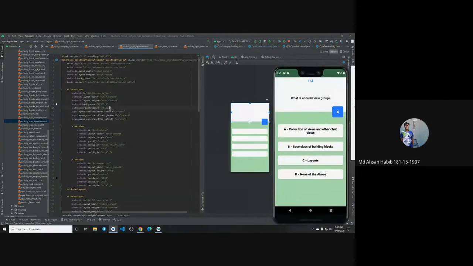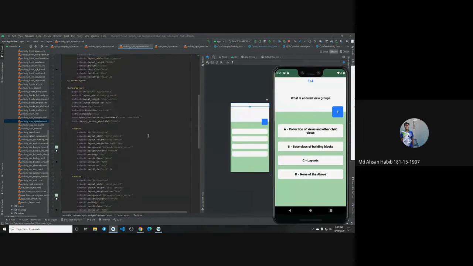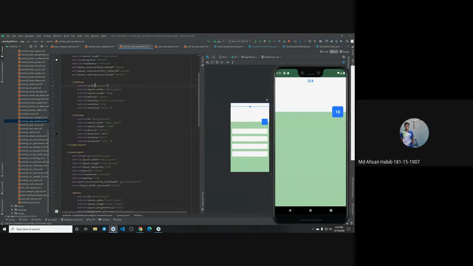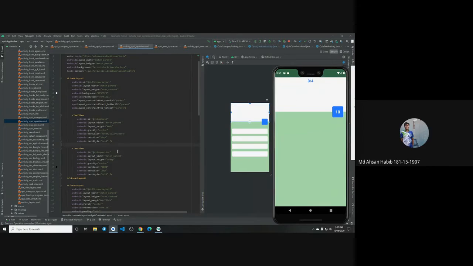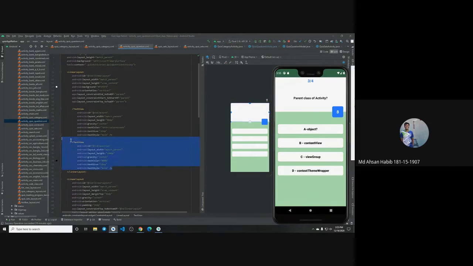Here it is. In this section, I have worked a lot. First of all, this is the linear layout, and then the text view. This is the text view for the question count, first of all this is 2/4. This is counting the question, and then the text view is the question part, like the parent class of the activity.